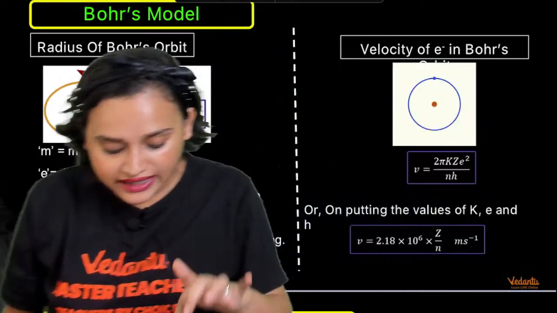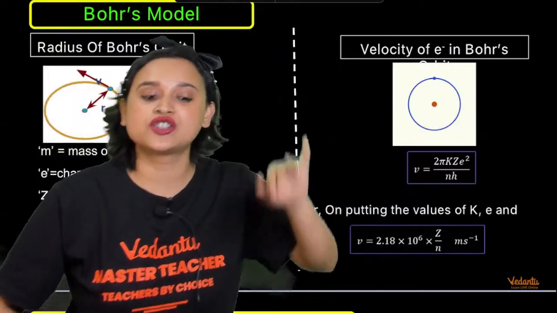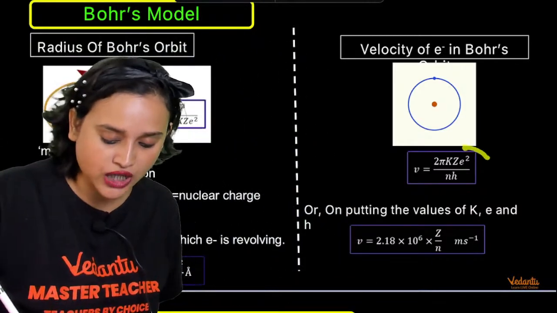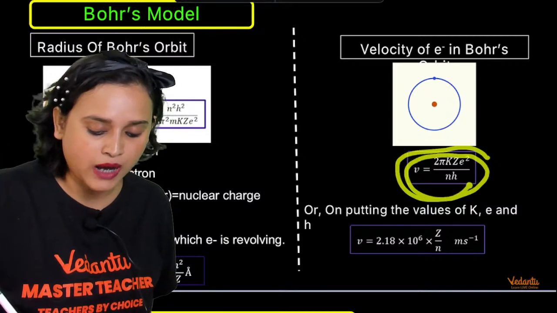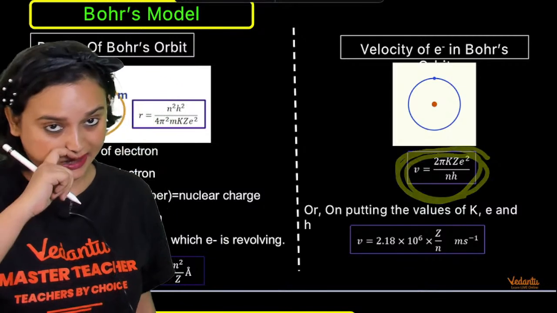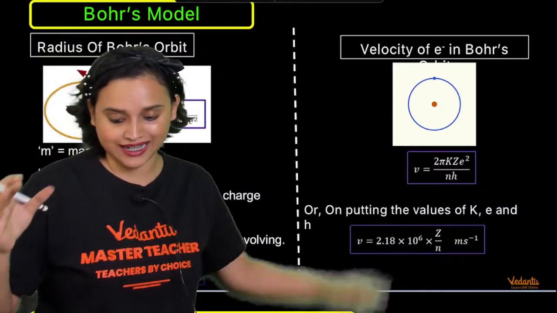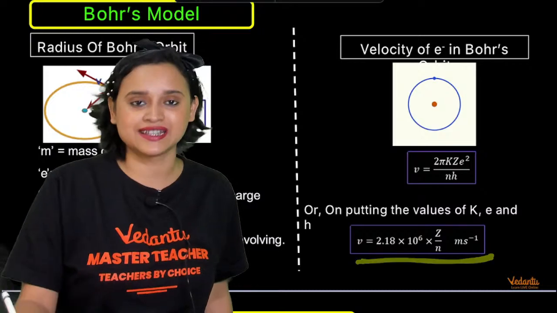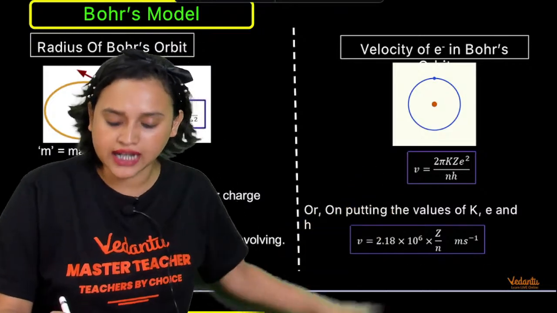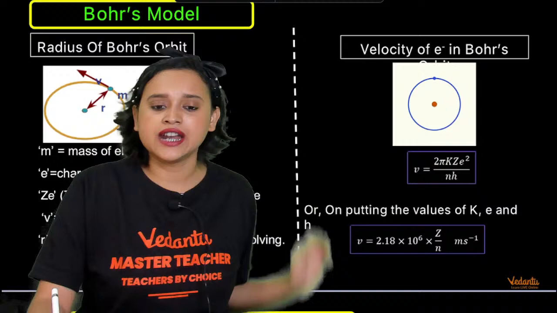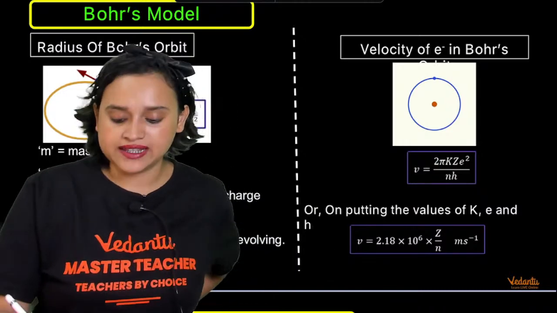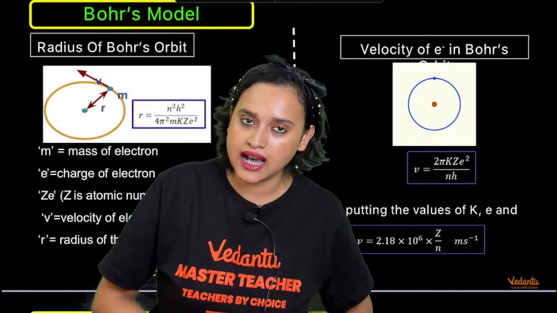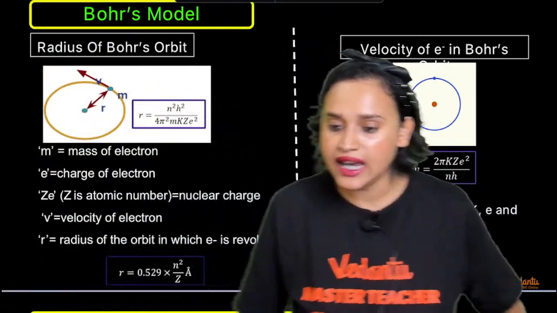Similarly, once you get the R value, if you substitute it for the velocity value, you will get the velocity formula: V is equal to 2 pi K Z E square divided by NH. And if you put the values of the constants, that is K, E and H, you will get 2.18 multiplied with 10 to the power 6 multiplied with Z divided by N meter per second, everybody. Right?